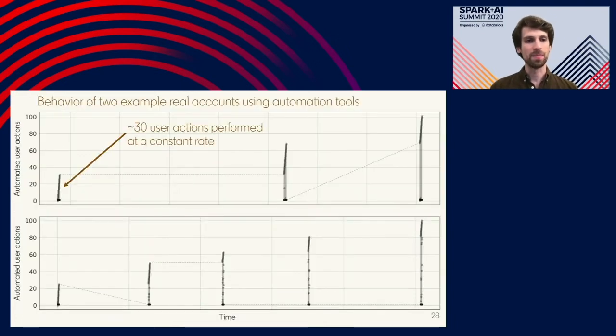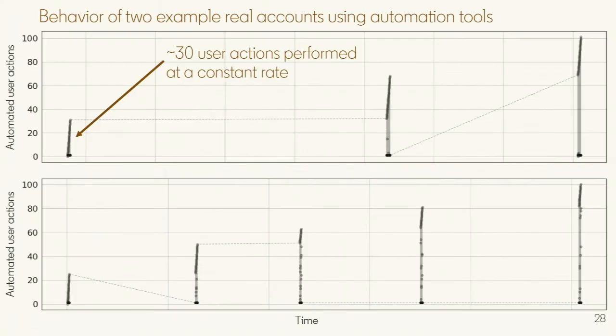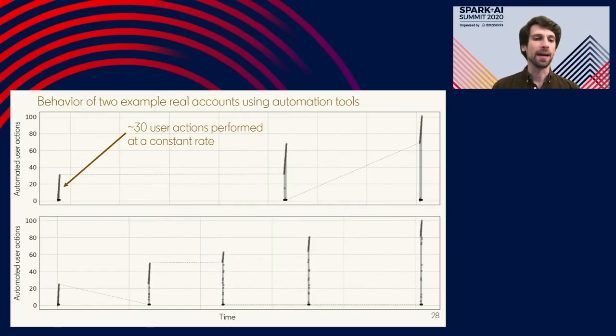So these plots are one for two different members. Each one is from a single member from the cluster in yellow from the previous slide. And the y-axis for both plots is automated user actions versus time. And the top plot, you can see this particular member did a burst of about 30 user actions at a constant rate, and then waited for some period of time, and then did another burst of roughly 30, and then waited, and then did another burst of 30.